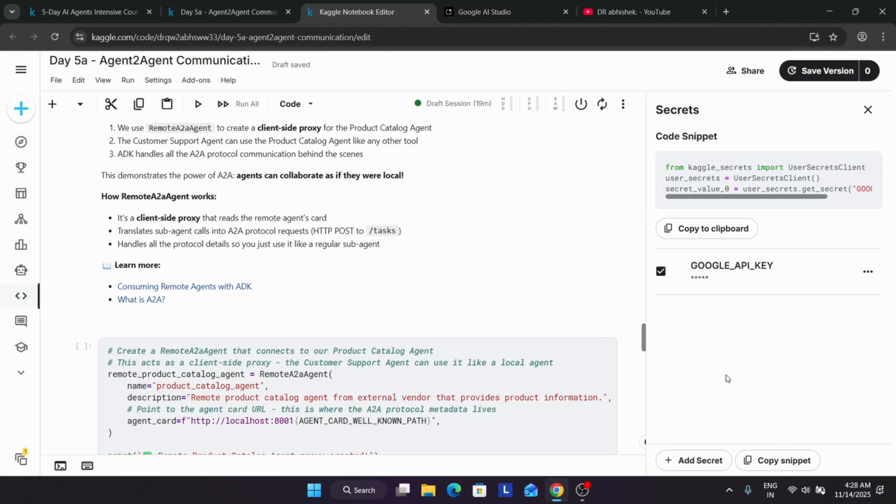So here, think of a remote A2A agent as creating a virtual copy or personal assistant for your remote friend. This assistant lives right next to you, basically someone who lives right next to your friend's house. Now here the assistant, for example the client side proxy, is on our computer. It is not the actual remote agent, it's just a local stand-in agent that knows how to talk like a real one.